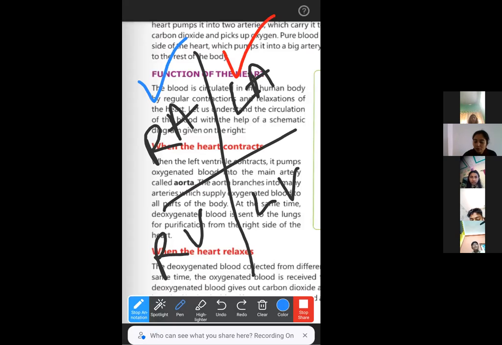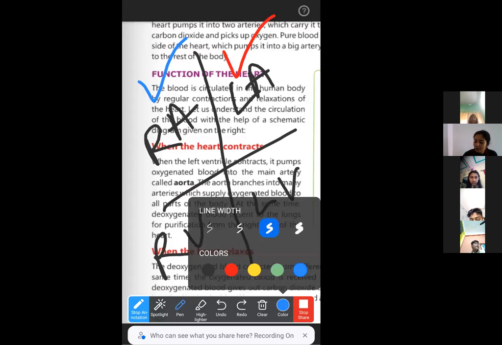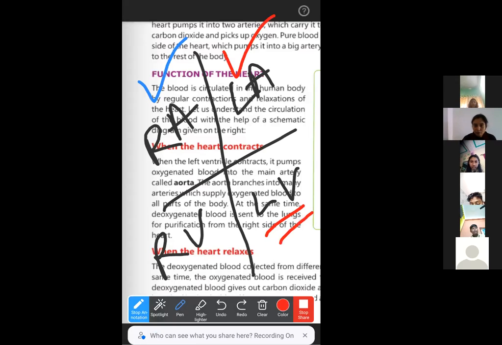When the left ventricle contracts, left ventricle means which one? This one. Contracts means it squeezes. When it contracts, it pumps the oxygenated blood to the main artery, which is called the aorta. I have shown you that arch, the main artery or arch, that is called the aorta. It carries the oxygenated blood that has come from the left ventricle. The aorta branches into many arteries. There are three main branches. It branches into many arteries which supply the oxygenated blood to all the parts of our body.